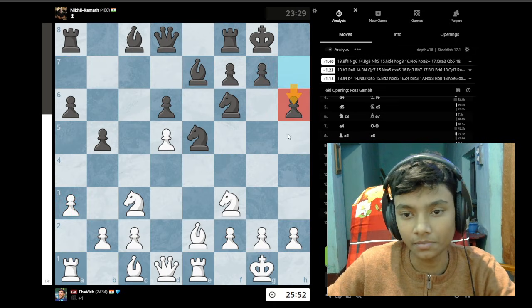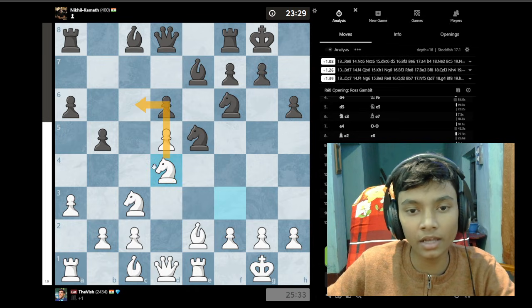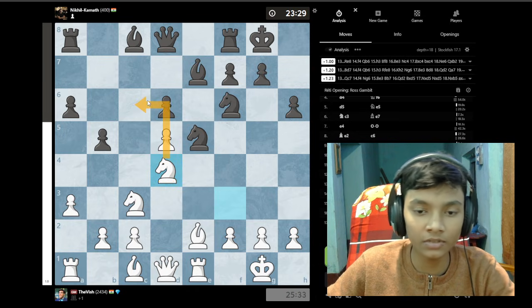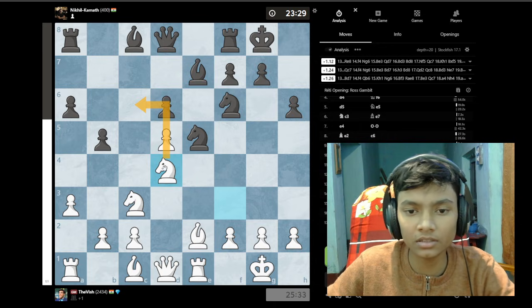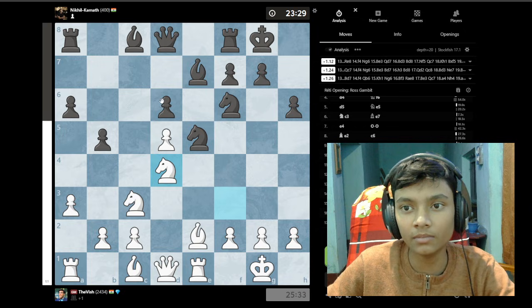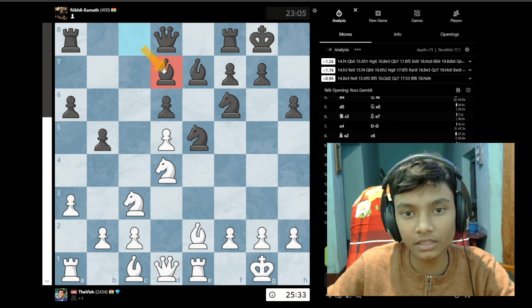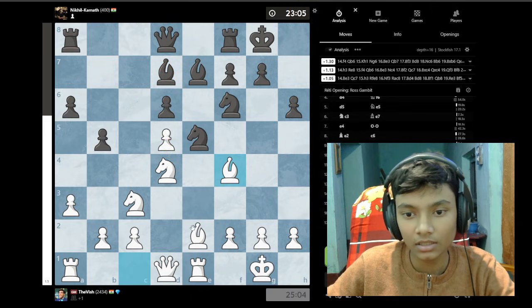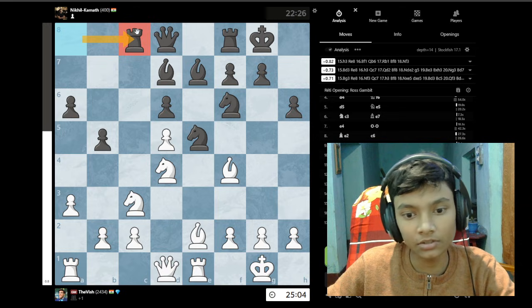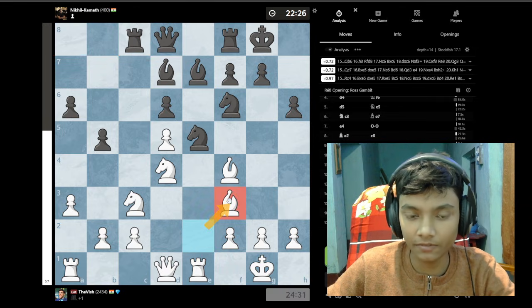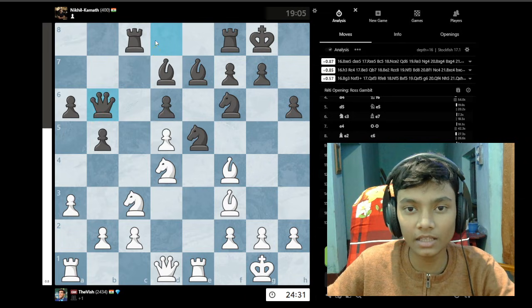and then knight e6 is played. Knight e6, knight d4. So the idea is to maneuver the knight to c6 and all those territories to try and get the knight deep into the enemy territory. Bishop d7 is placed, stopping this. Bishop f5, f4, rook c1, rook c8, and then bishop f3. So here, knight, what am I saying?